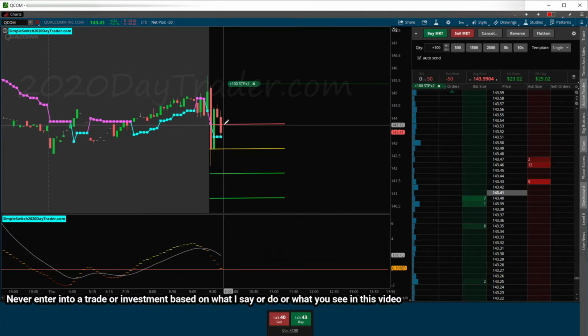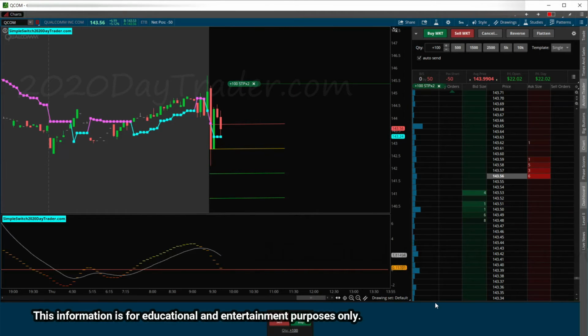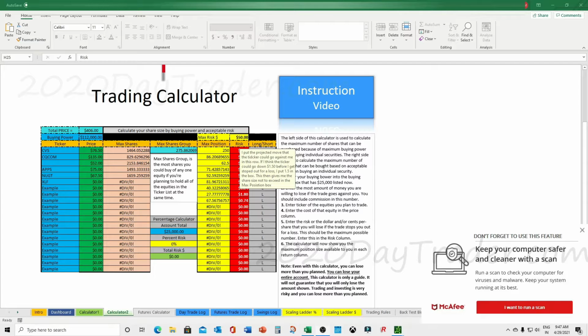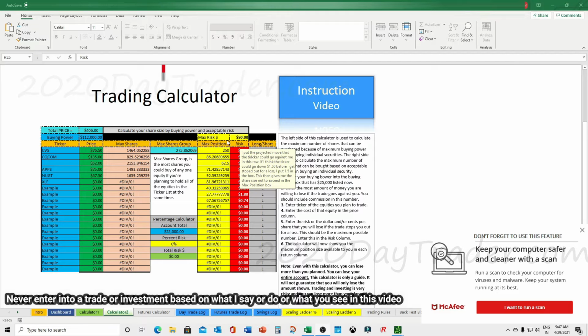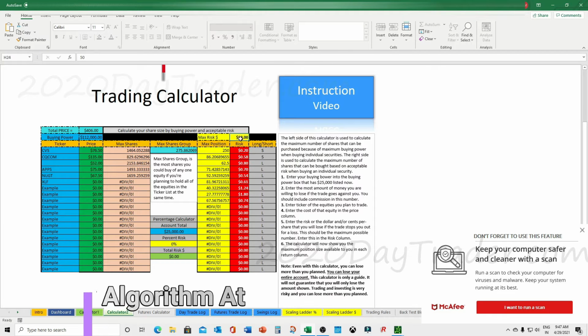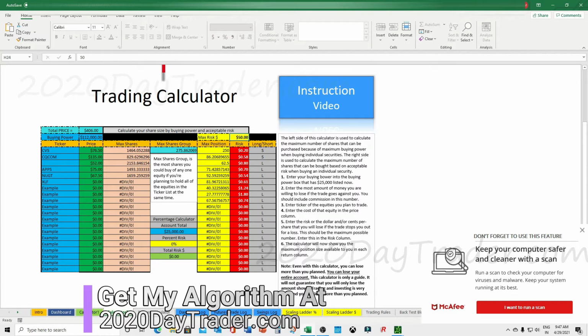The trade was just set up, so I took the trade, but I took it with light size. I went into my calculator, I'll show you real quick, and I changed my risk to 50 bucks because I haven't slept in like 31 hours and it's not a good idea to risk a lot of money.